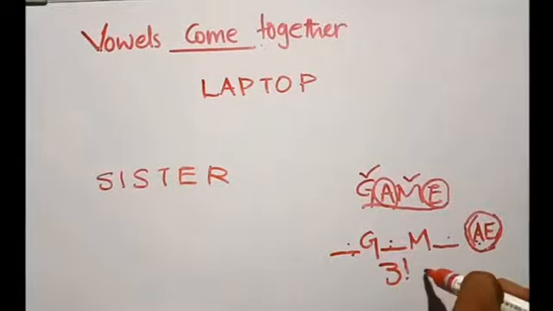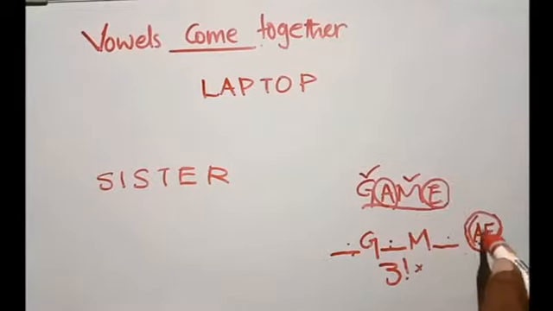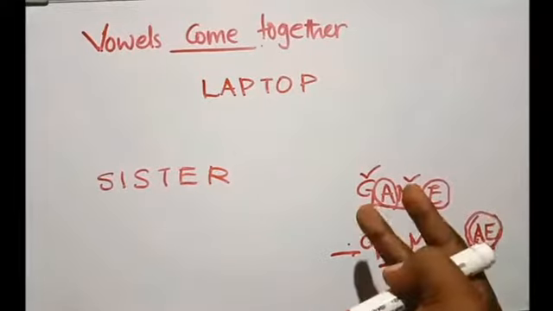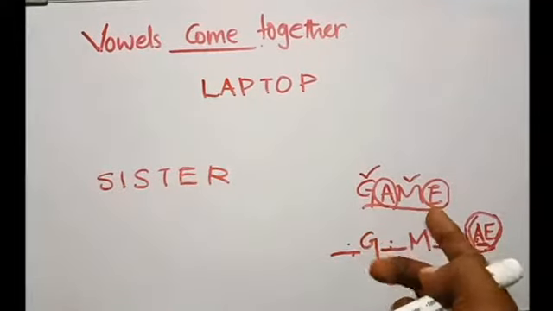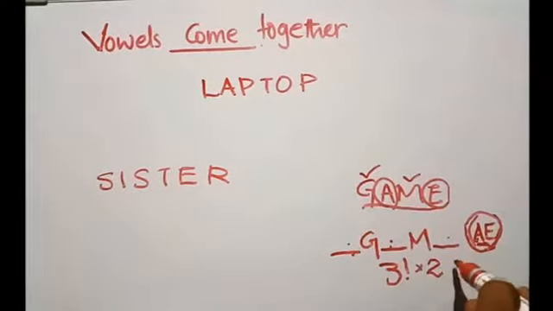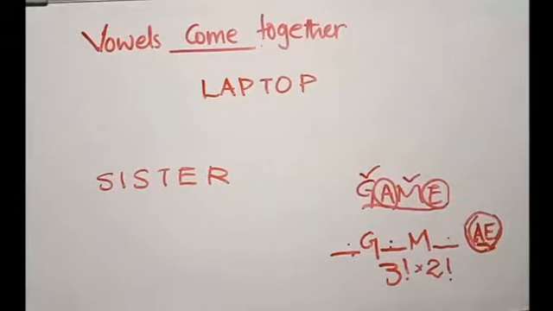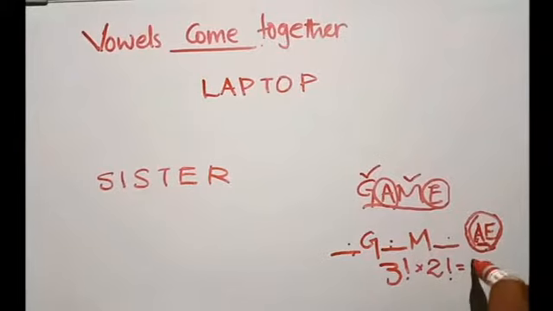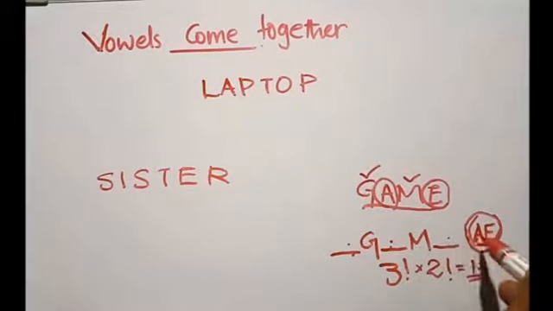Times. Now let's look at the circle. In the circle, how many letters are there? There are 2 letters. How many ways can 2 letters be arranged? 2 factorial ways. That is, we get 3 factorial into 2 factorial as 12. So we can make 12 arrangements in such a way that the vowels come together.